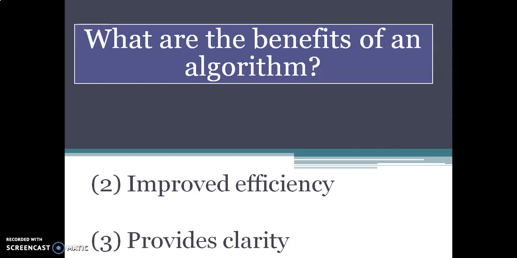Okay, and then in this way, easier identification of errors. If any errors are there, or any weaker points or weaker decisions are there in the algorithm, they can be easily identified by the programmer when they are writing an algorithm.